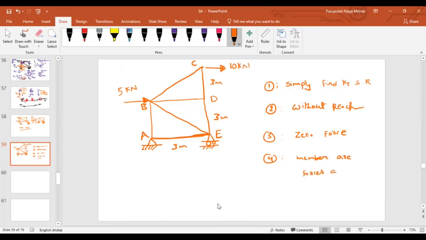First question, no need to find the reaction, sir. Or can you quickly find the support reactions? Without answering the second question, just tell me if you can simply find the support reactions. Because DC and DB or DE are like zero force members, correct? Let's go one by one. If we can find the support reactions with minimal calculations, can you tell me what they are?